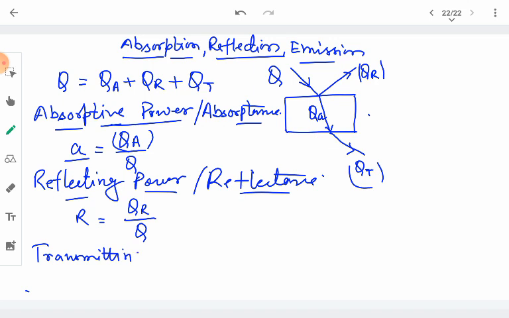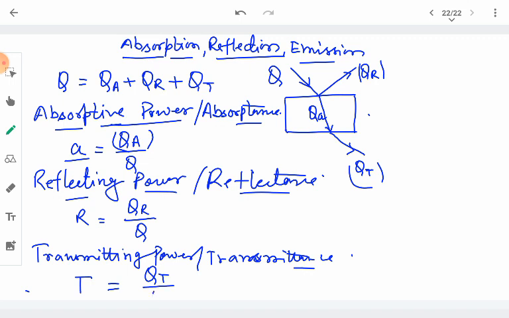And similarly, the transmittance, or transmitting power. It is the ability of the object to transmit the heat that has been incident. So the transmittance or transmitting power is given as the ratio of the amount of heat that has been transmitted out of the heat that has been incident, or made to fall on the object itself.